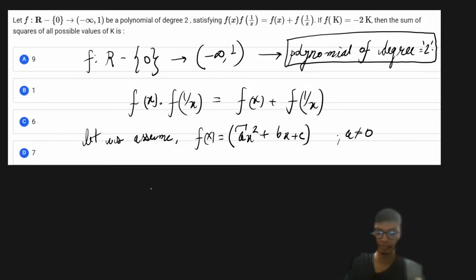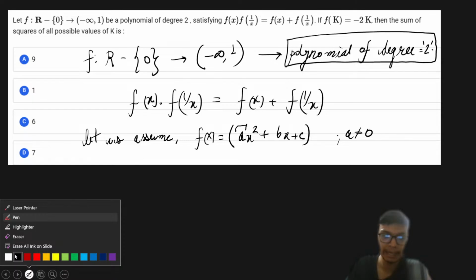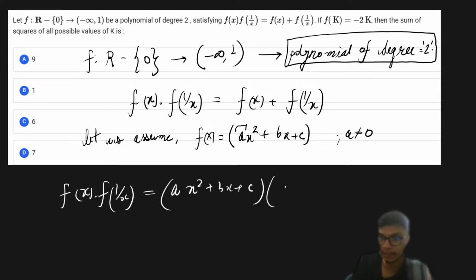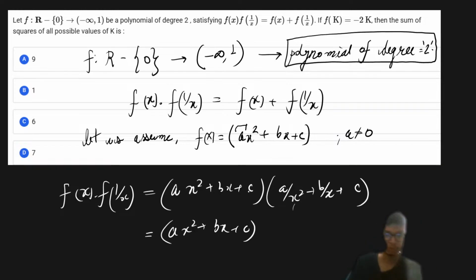Now once we have this information, I have to put that back into the functional equation. So on satisfying the given criteria, that is f of x into f of 1 upon x is equal to f of x plus f of 1 upon x, once I put f of x into f of 1 by x, I will get this relation as ax square plus bx plus c multiplied with a by x square plus b by x plus c, and this is basically equal to f of x plus f of 1 by x, that is ax square plus bx plus c, plus a by x square plus b by x plus c.